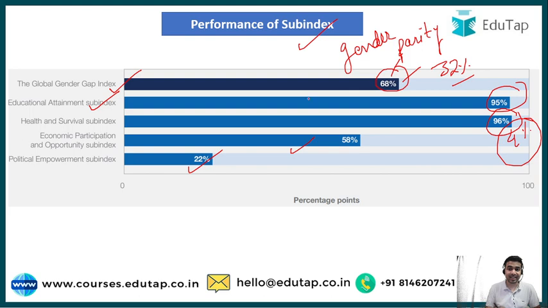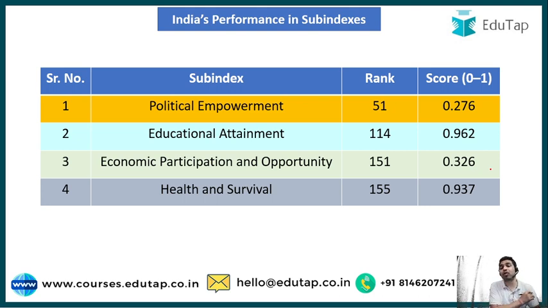So guys, this is all about the performances of the sub-indexes. Now let us look into India's performance in these sub-indexes. If we talk about India's performance, on the first point we have political empowerment. India has been ranked 51st in political empowerment, but India has a very low score of 0.276, and that means India has fared the worst in terms of political empowerment.